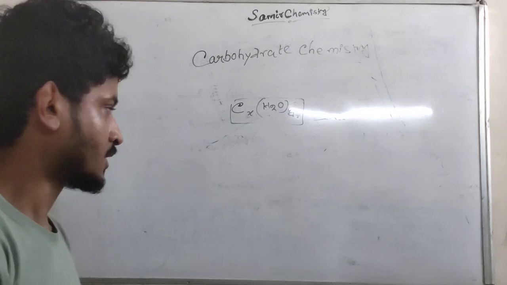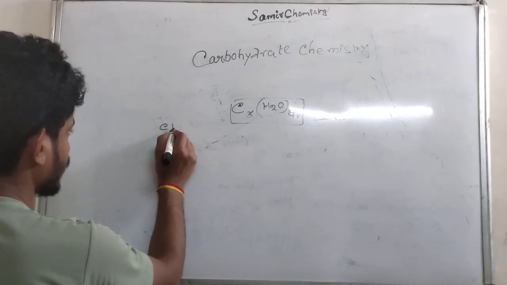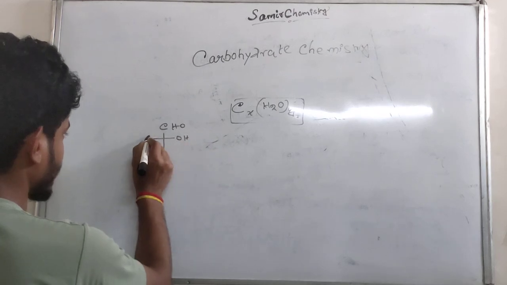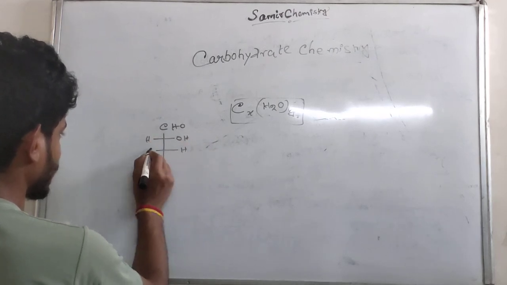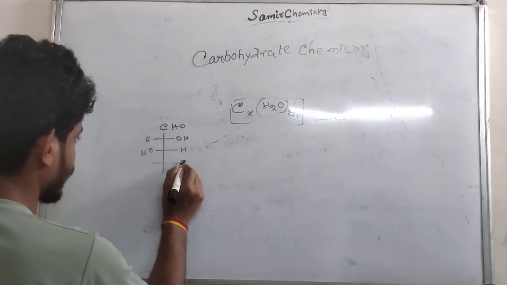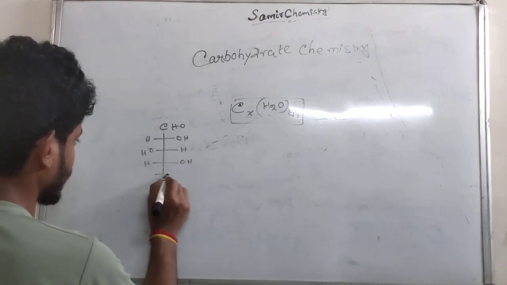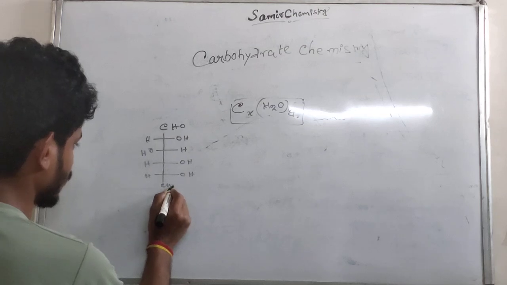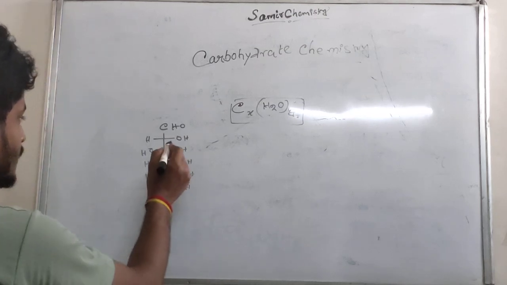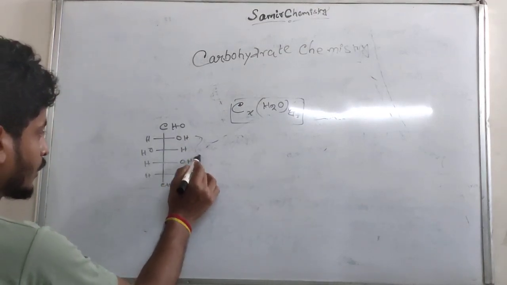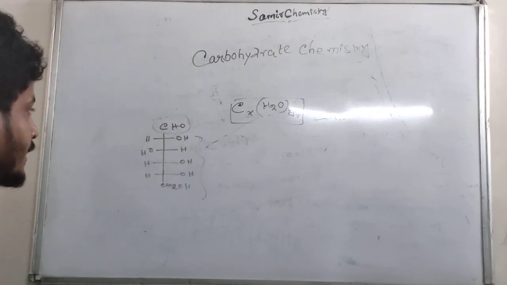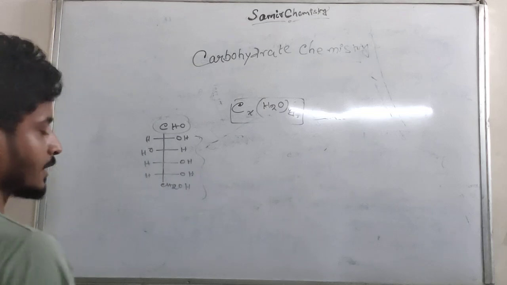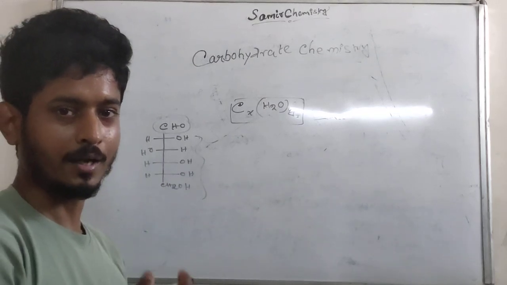If you see a structure such as glucose, what is the structure of glucose? HO, OH, H, H, OH, OH, H, OH, H, CH2OH. So this is the polyhydroxy. These are all the hydroxy groups. This is the polyhydroxyaldehyde, so this is called the carbohydrate. And the other term is polyhydroxyketone.